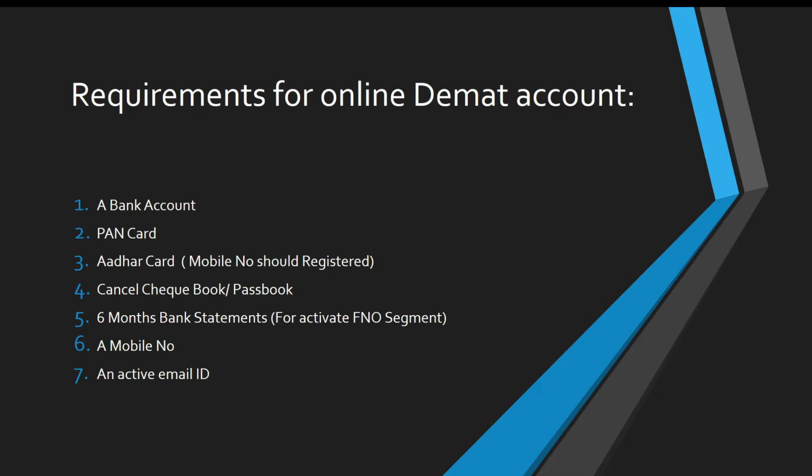A cancelled cheque book or passbook. A 6 months bank statement is optional. If you want to trade in futures and commodities, then you need to upload a 6 month bank statement. It is not mandatory, but optional. If you want to avail the facility of futures and options, then only it's needed. A mobile number and an active email ID. Keep all these documents handy. So let's go ahead and start the process.